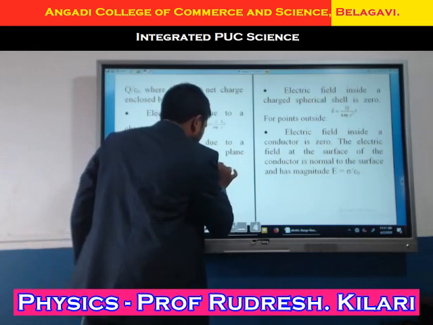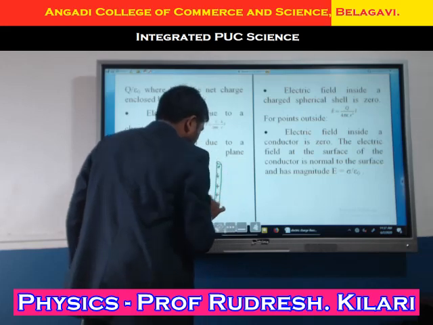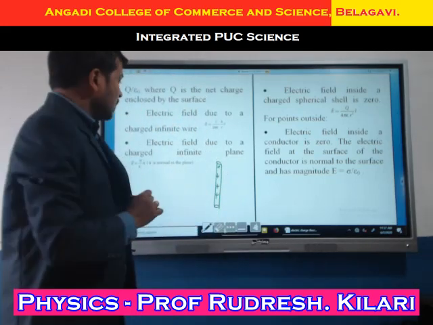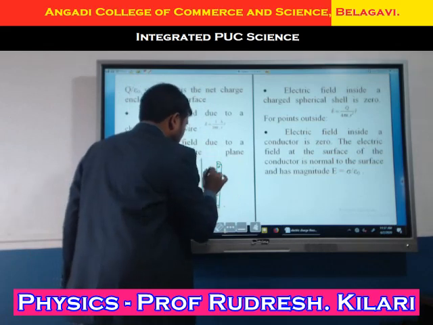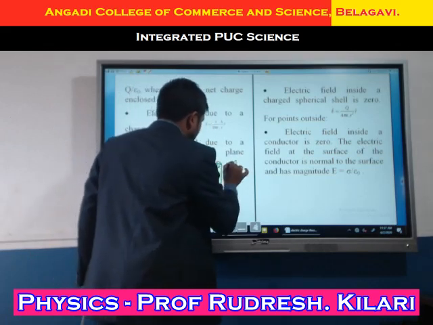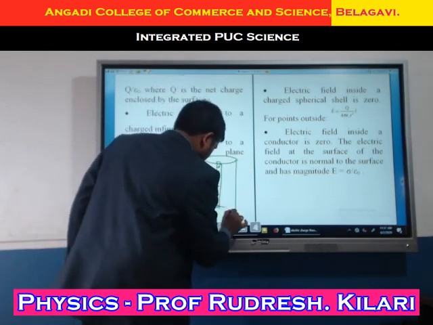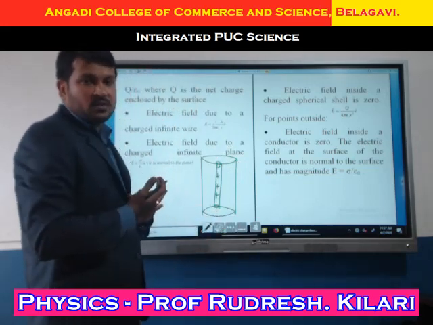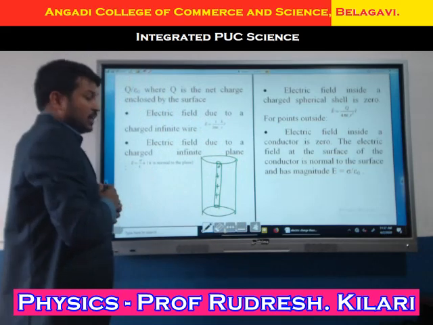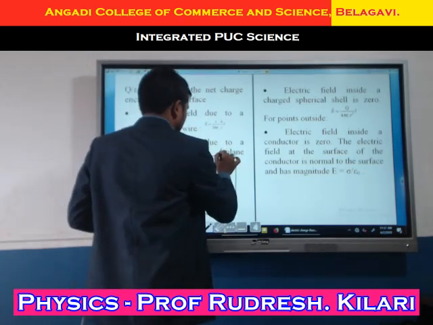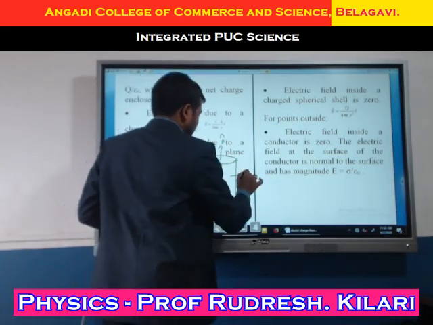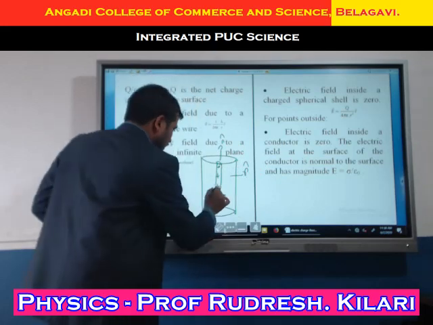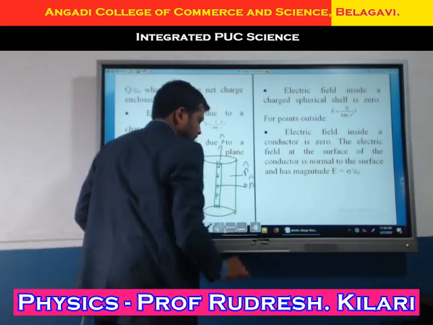I will consider a positive charge as well. Now here we need to assume the Gaussian surface. What are we assuming here? We are assuming the Gaussian surface. Right? Here again we need to draw the unit vector n cap. Now this will evaluate the electric field lines.